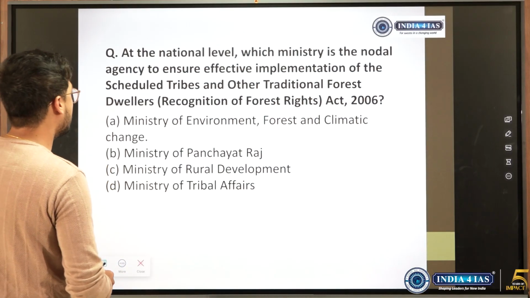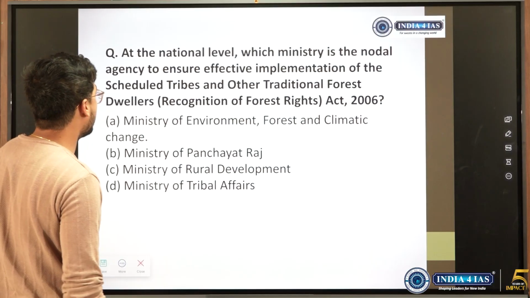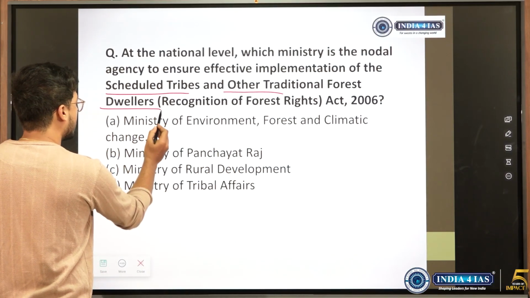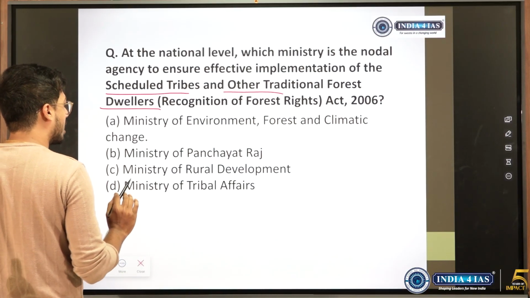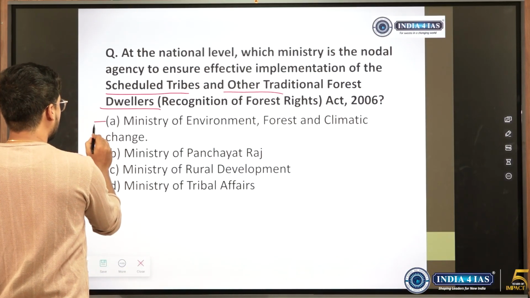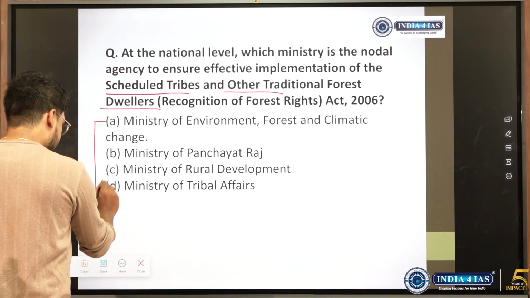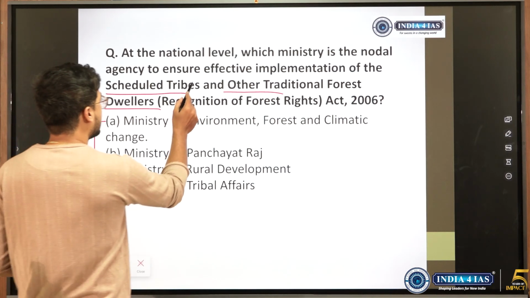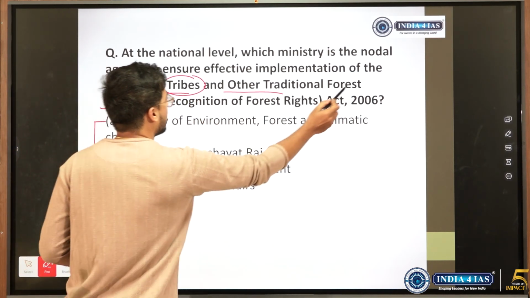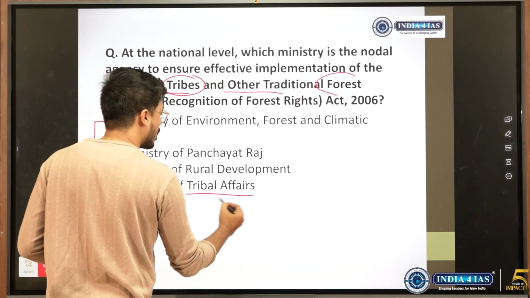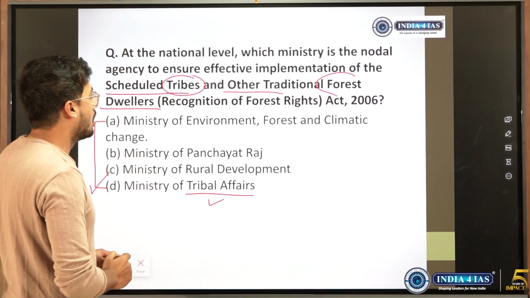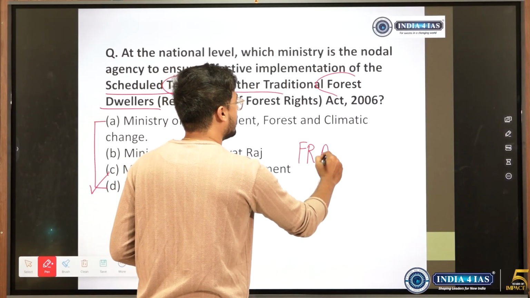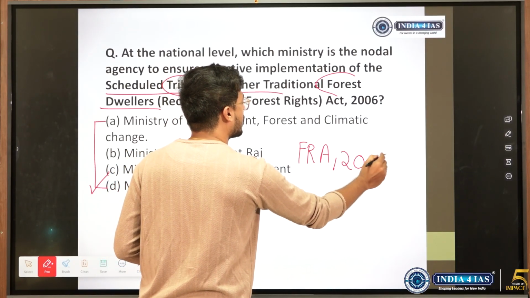At the national level, which ministry is the nodal ministry to ensure effective implementation of scheduled tribes and other forest dwellers? So forest dwellers, see, generally people get confused between the Environment Ministry and the Ministry of Tribal Affairs. Answer is Ministry of Tribal Affairs. See, this is a fact. And when we think of tribes or forest dwellers, tribal affairs should have been in our mind. This was a very simple question. So if a question has come on this, we can also expect questions on FRA Act provisions. So we'll have to know basic things about the FRA Act 2006.